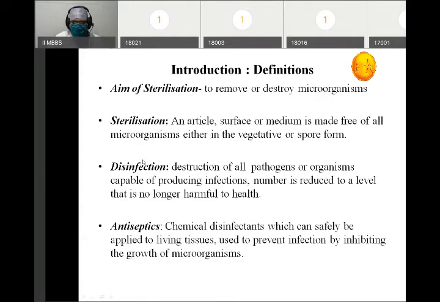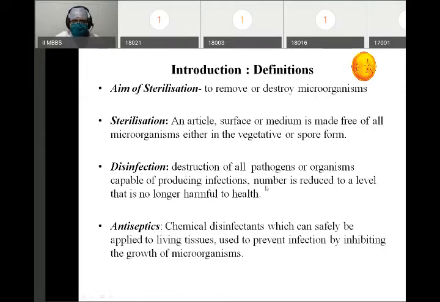Second is, what is disinfection? When we are just killing the pathogens, and there's destruction of the pathogens or the organisms capable of producing infections, that is disinfection. So in disinfection, basically we are killing the microorganisms which are in the viable form. It is not able to kill the spores. That means in disinfection we are not killing the spores. We are just killing the microorganisms in the viable form.